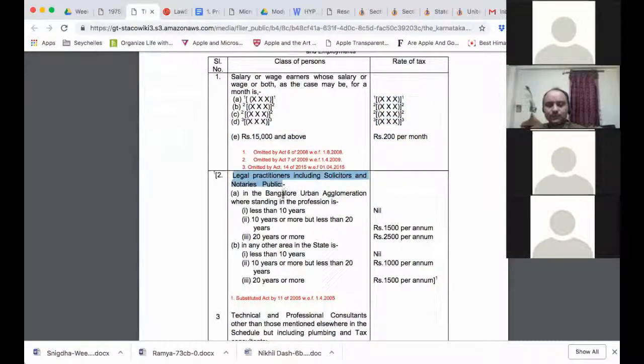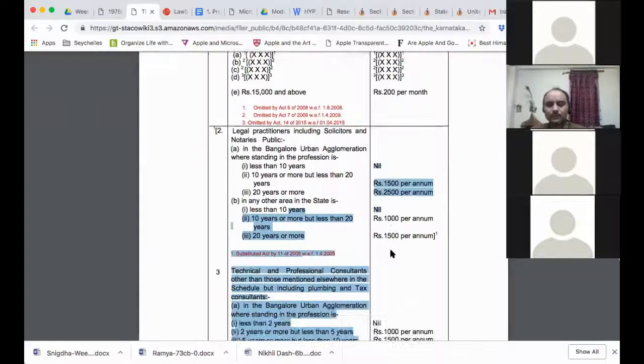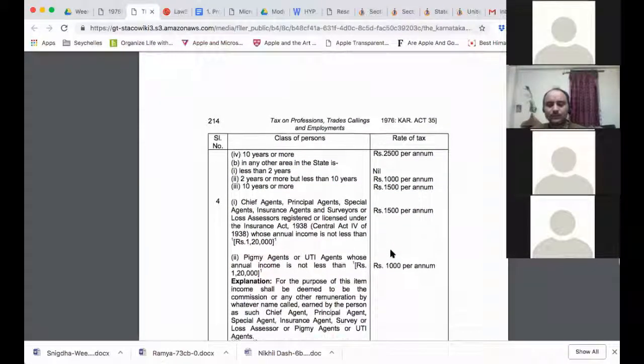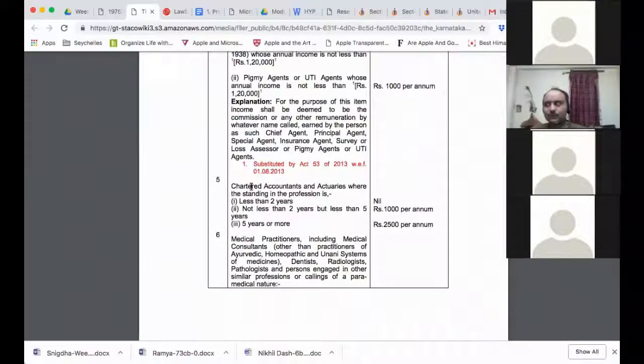Legal practitioners, including solicitors and notaries public. Now you see some places it's written nil. In any other area in the state, less than 10 years. This is about standing in the profession, for how many years they are in the profession. So less than 10 years, nil. So exemptions are not per se in the law, but in the schedule you might find some people are exempted. Chartered accountants and actuaries where standing in the profession is less than 2 years, not less than 2 years but less than 5 years, 5 years or more.